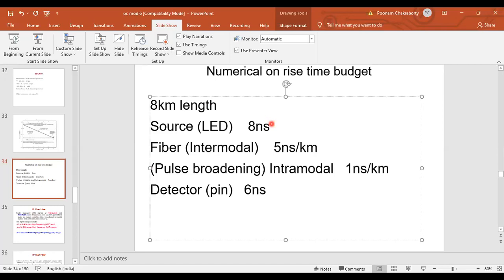Once you write that, the question is, from the system rise time consideration, estimate the maximum bit rate.